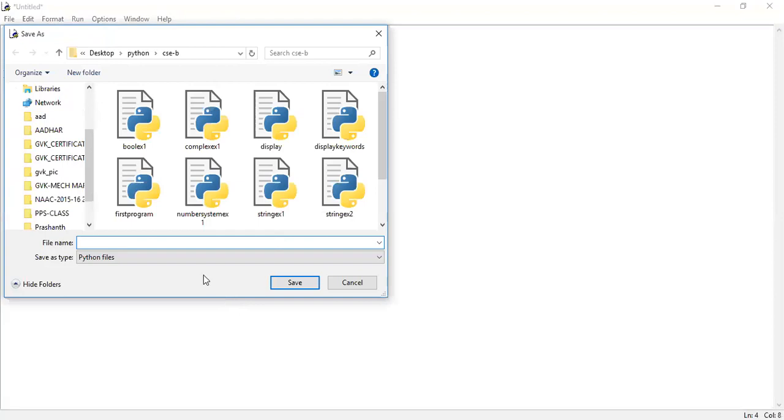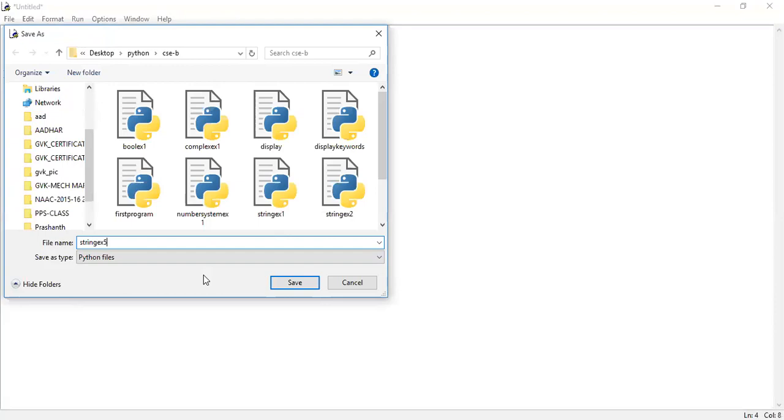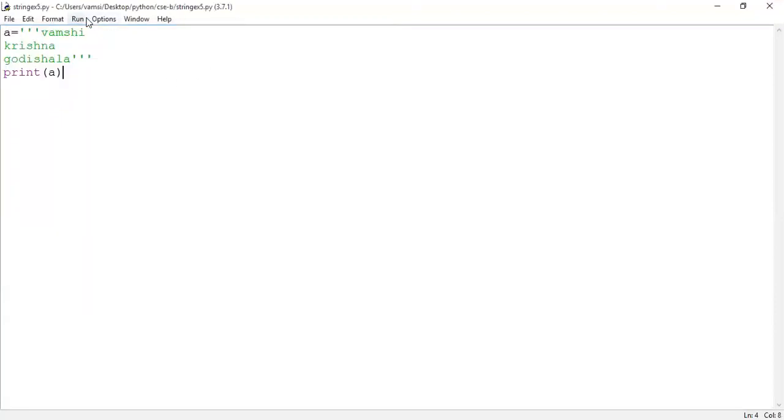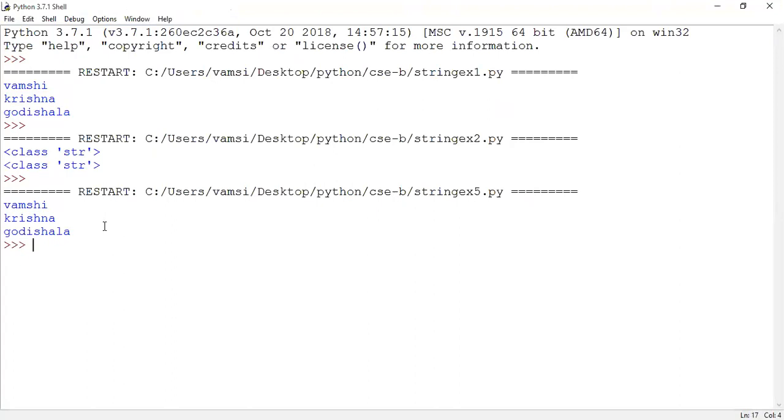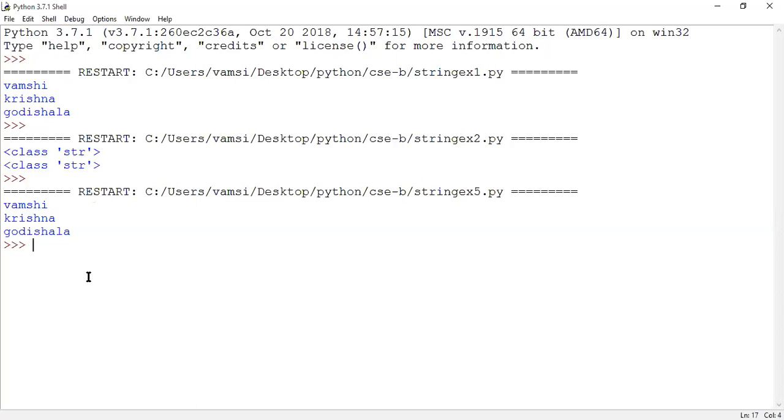So save the code. Here I'm writing string example5.py. Save the logic, then run the code. Now you see the output. What it is showing? Multi-line string is visible to you or not? Yes, sir. Is it clear? Yes, sir.